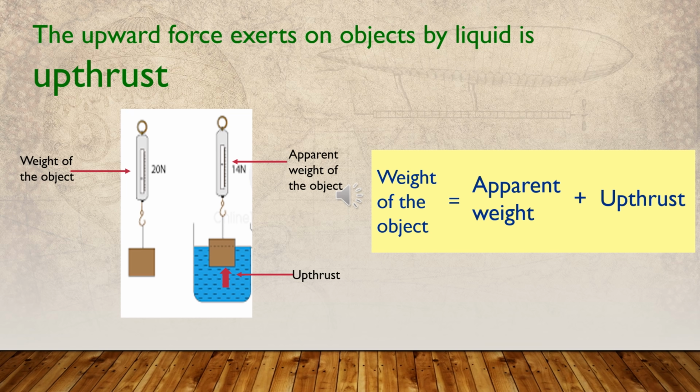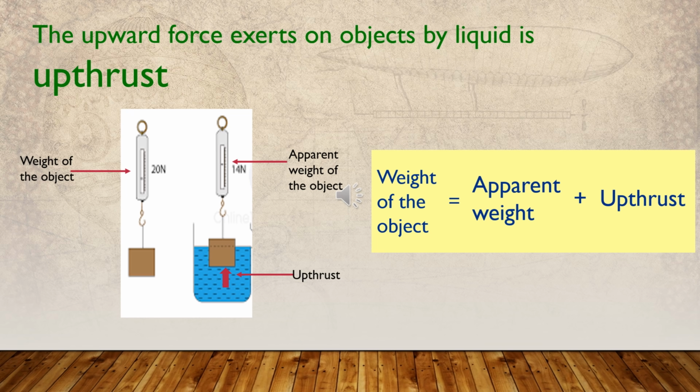According to the explanation given regarding the figure, the spring balance reading decreases when an upward force is acting on that object. Therefore, it's confirmed that an object immersed in a liquid or any kind of fluid experiences an upward thrust exerted by the liquid. That is why the reading of the spring balance gets reduced.